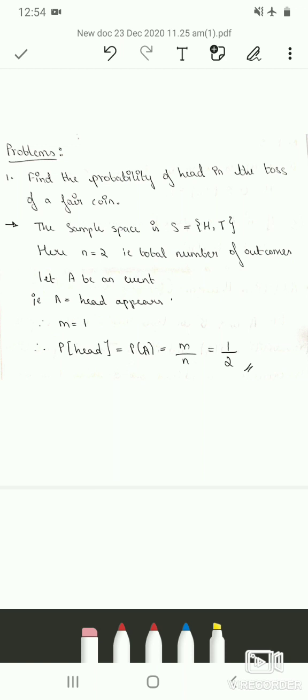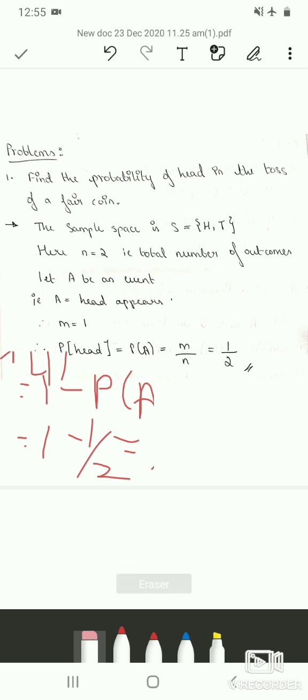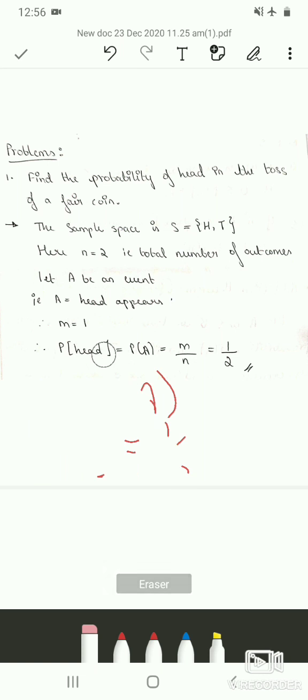And if they had asked what is the probability of tail, then we can take the complement of event A, that is 1 minus probability of A, which is probability of tail appears. So 1 minus 1 by 2, which is again 1 by 2. So there is equal chance of getting head and tail, that is there is 0.5 probability that we will get head, and there is 1 by 2 or 0.5 probability that we will get tail.